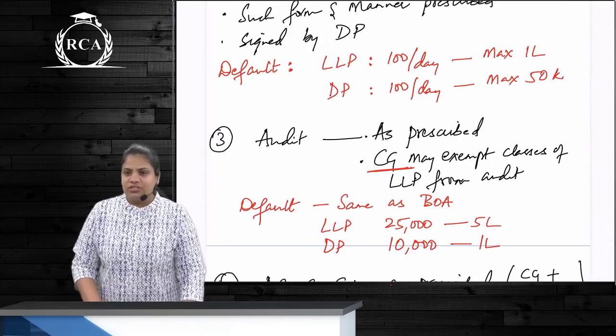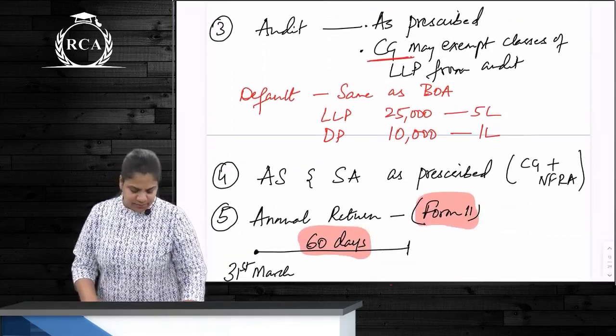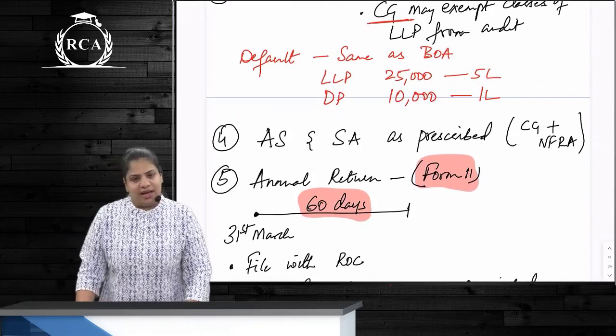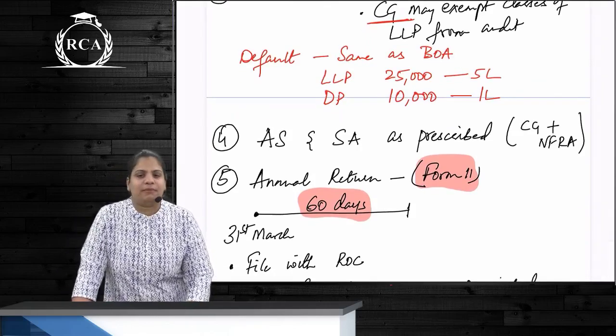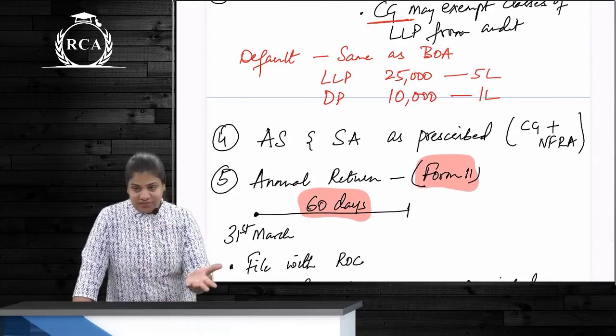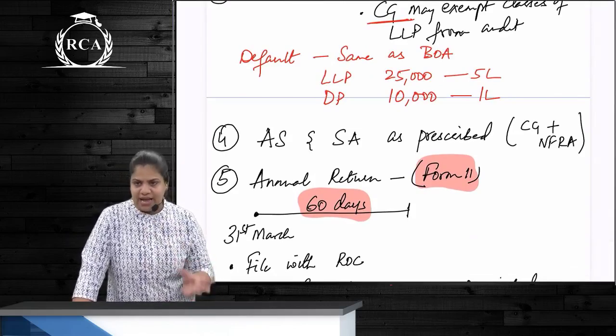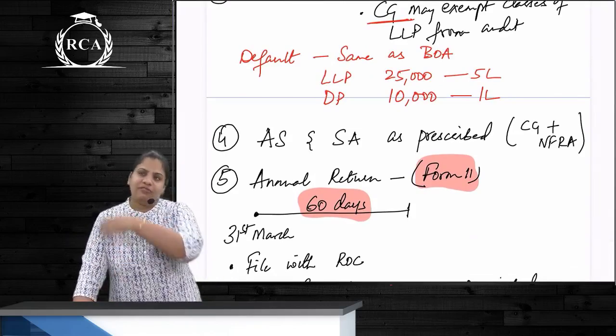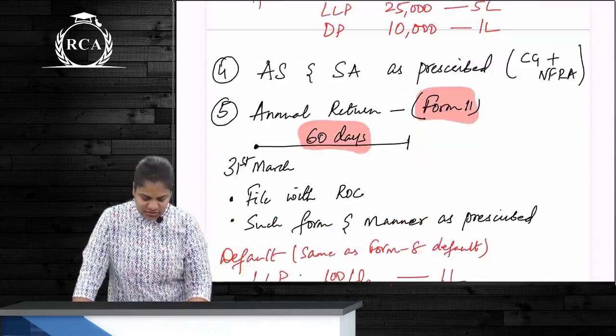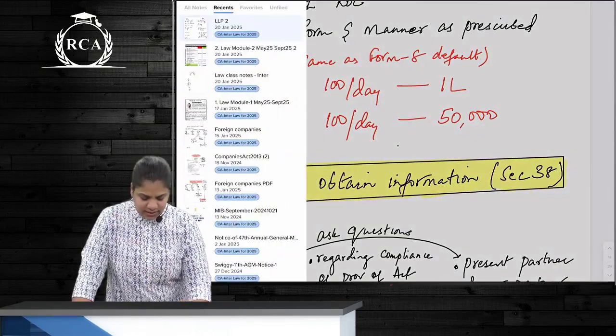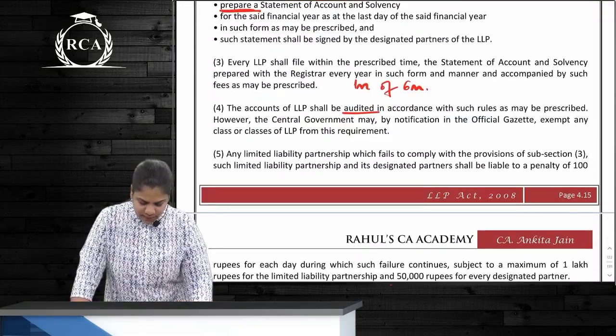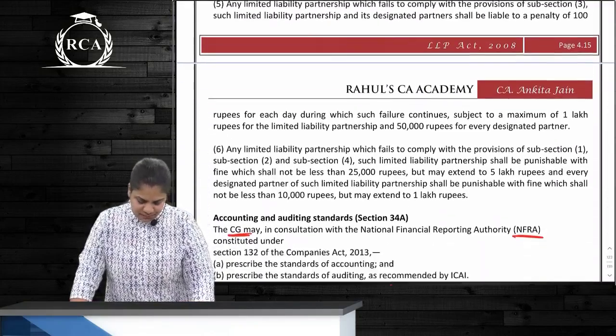Okay, audit will be as may be prescribed, and who can exempt entities from carrying out audit? The CG. So as of now, small LLPs are exempted. AS and SAs will be as prescribed. Again, who will prescribe it? The CG. The CG will prescribe it, after being made by ICAI, forwarded to NFRA, NFRA forwarded to CG, then CG will prescribe. Correct? Is that complete? Is anything left over here?